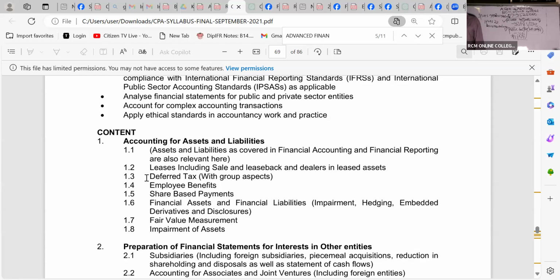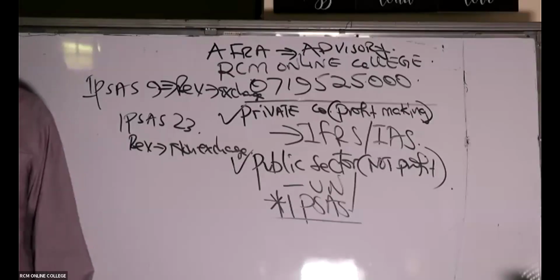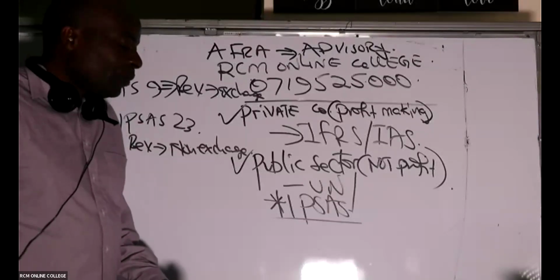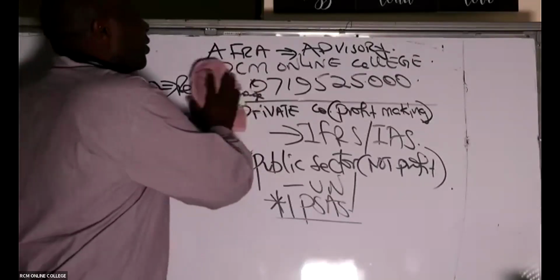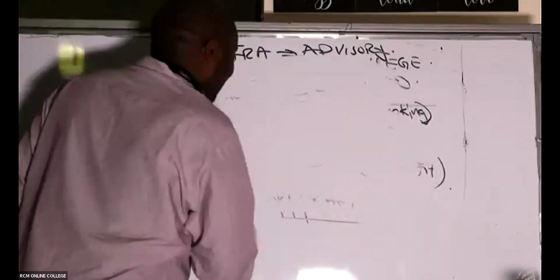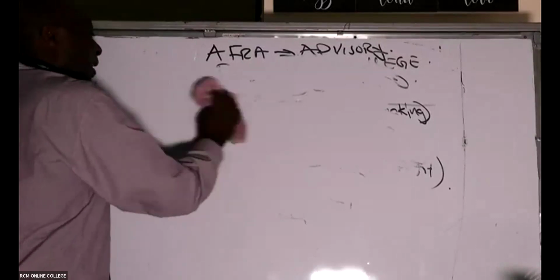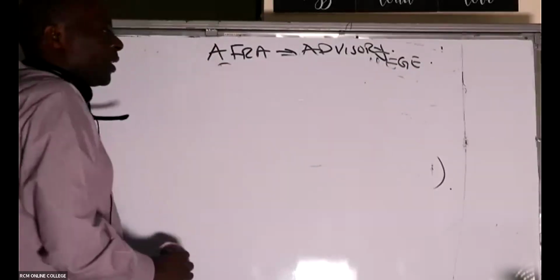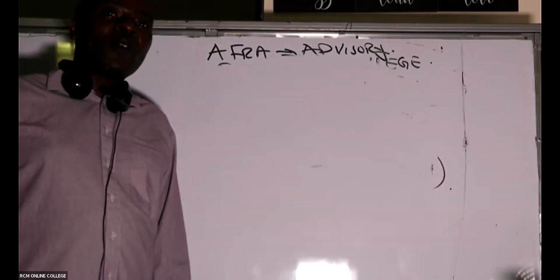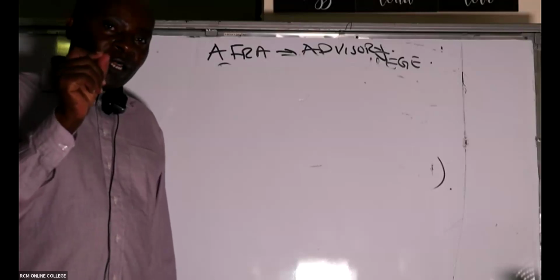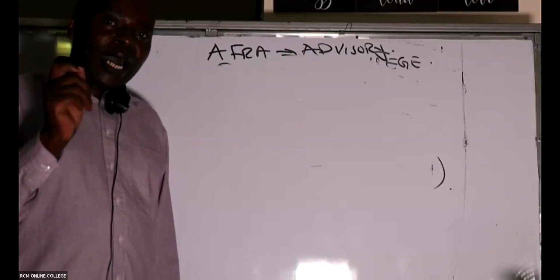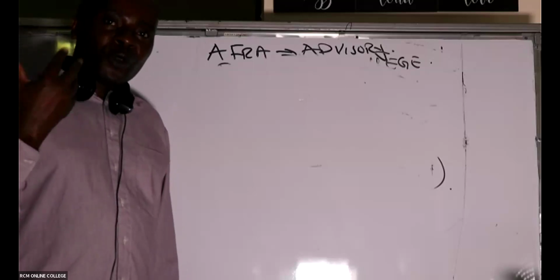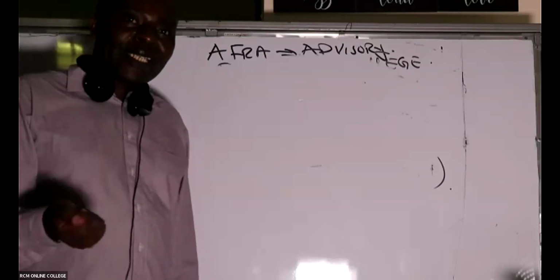1.2, which is IFRS 16, talks about leases. Under leases, ladies and gentlemen, we are required to know how to account for lessees. So we have lessee accounting. The people who are leasing our assets, we call them the lessees, like the tenants. Then we have the lessor accounting, very, very important. Lessor, L-E-S-S-O-R. So if you're the landlord, how do you do your accounts as per IFRS 16 leases?